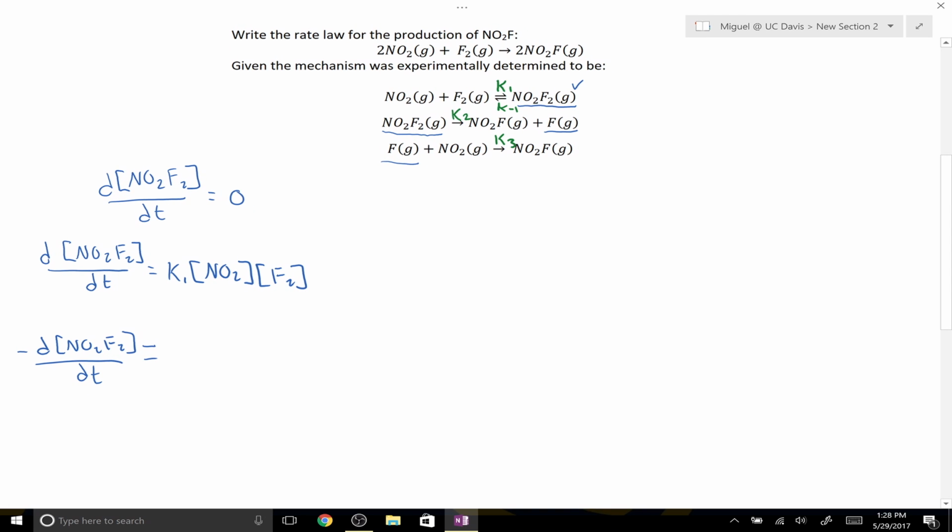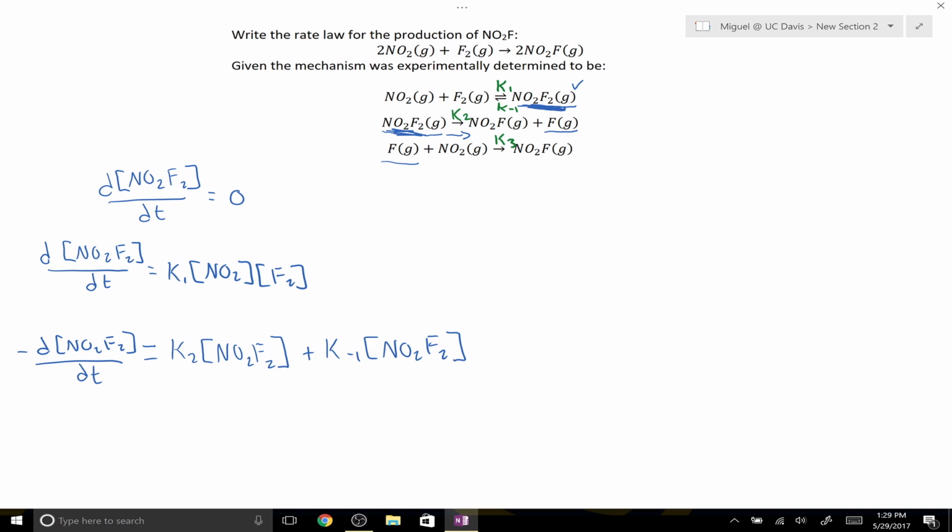If you look back at the mechanism, you'll see NO2F2 here is being consumed. So this is one step where it's being consumed, and that's k2 times the concentration of NO2F2. But you'll also notice that it's being consumed in this reverse step, the k negative 1, since this is an equilibrium step. So we can just add these two rates together. That would be k negative 1 times NO2F2.